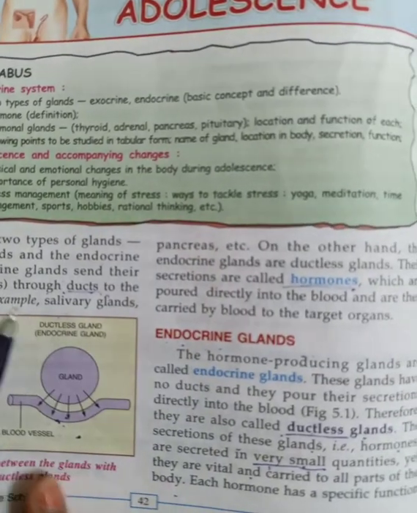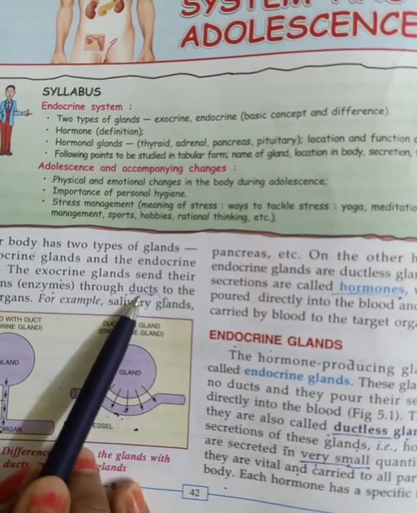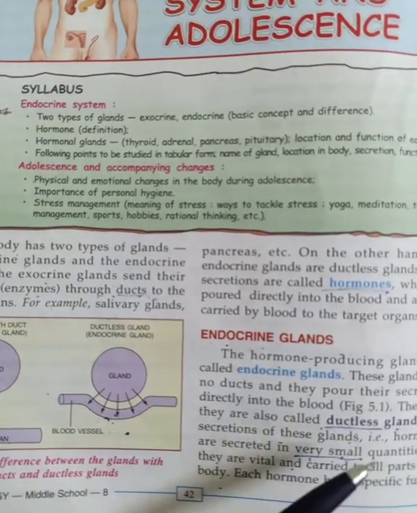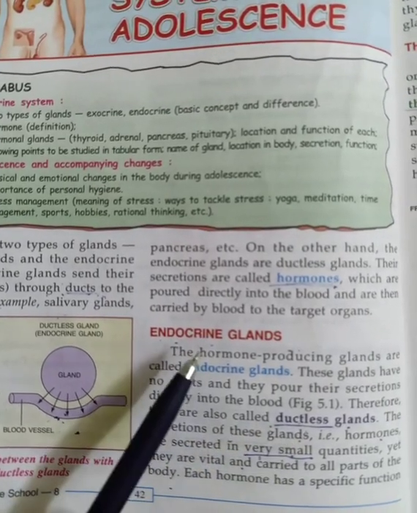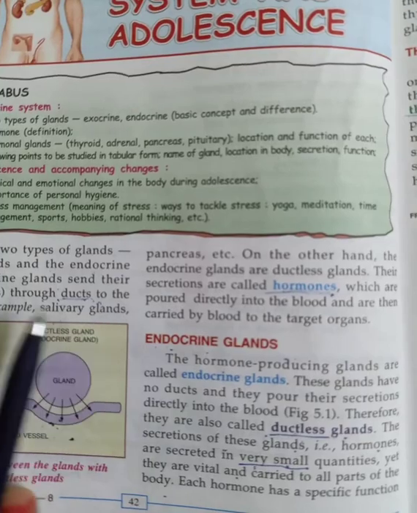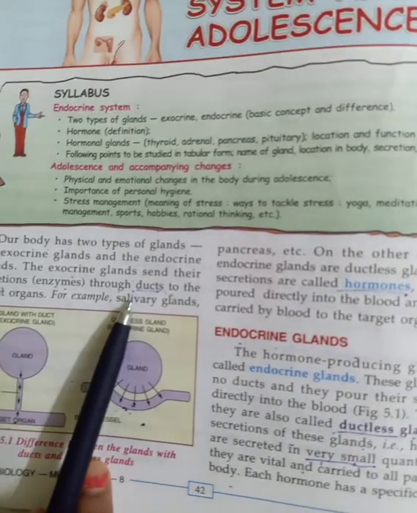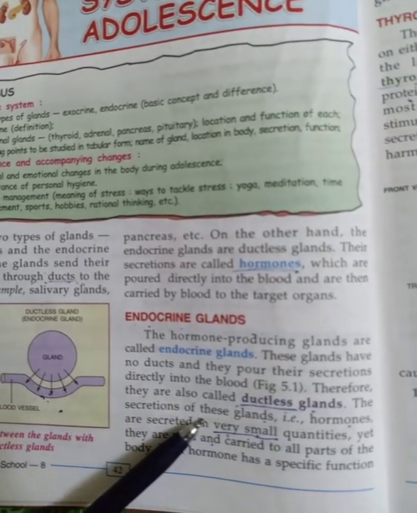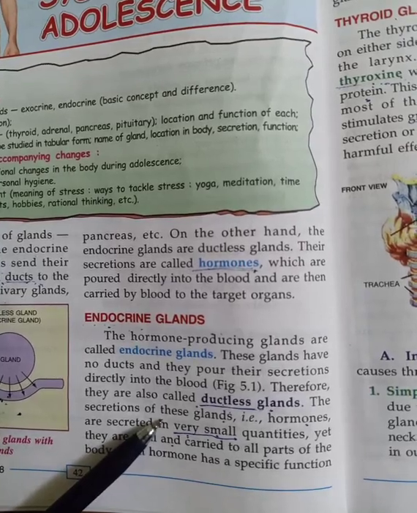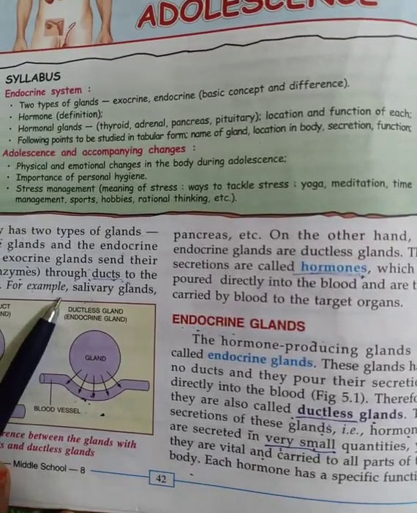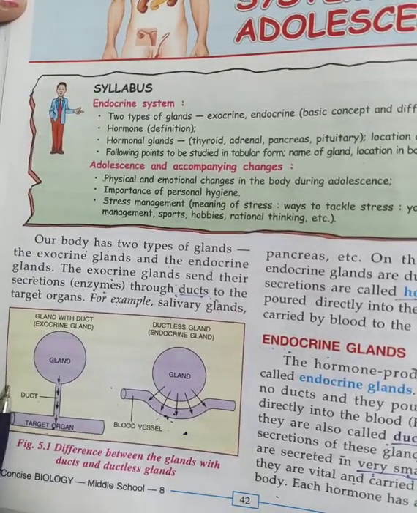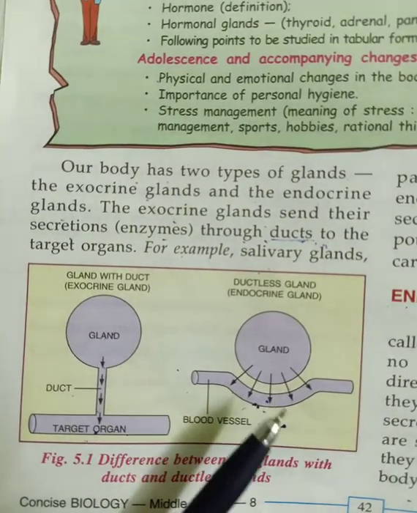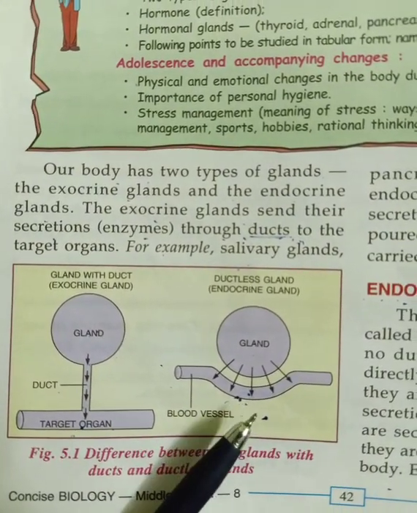In this we had studied that the exocrine gland has a duct. That is why it is called exocrine gland, and the endocrine gland doesn't have a duct, it is a ductless gland. That is why it is called endocrine gland. Exocrine glands secrete in a large amount, and endocrine glands secrete in very little amount. Here the secretion is directly given to the target organ through a duct, and here there is no connection of the gland with a duct, so it is secreted in the form of hormone.